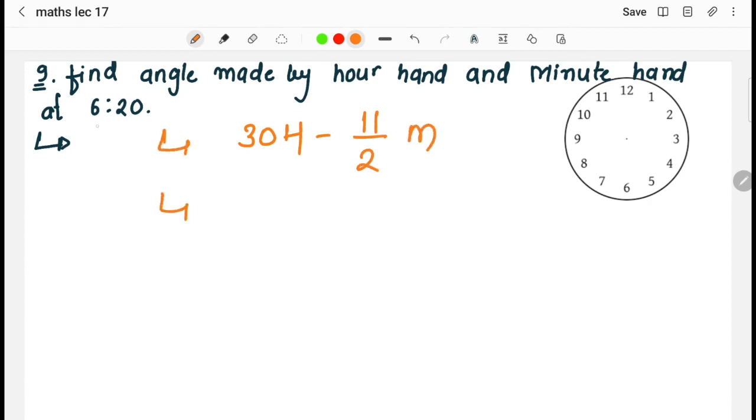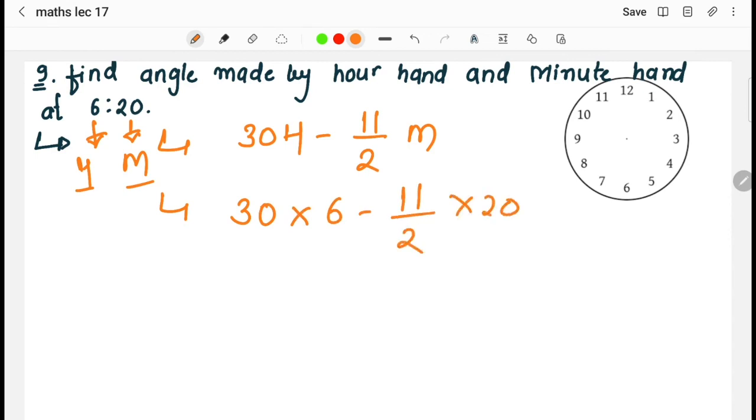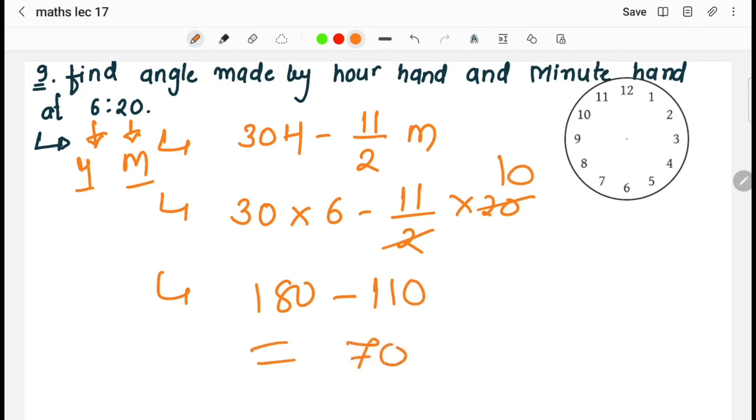Now as we know, 6:20. Here 6 denotes hours and 20 denotes the minutes. Putting this particular value in this given formula, 30 into 6 minus 11 by 2 into minutes, how many? There are 20 minutes, right? So the answer will be 6 3s are 18, that is 180, minus 2 10s are, that is minus 110. So the answer will be 70 degrees, right?